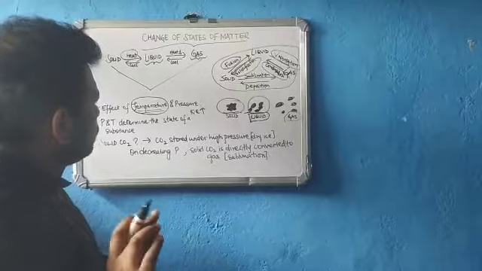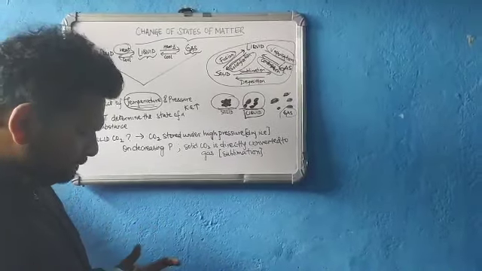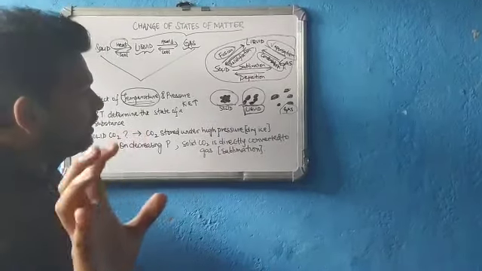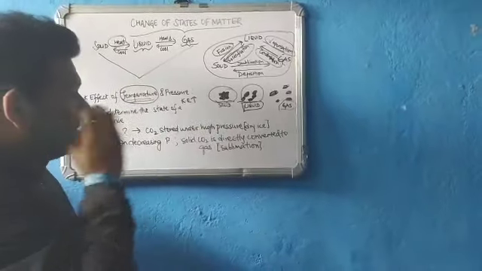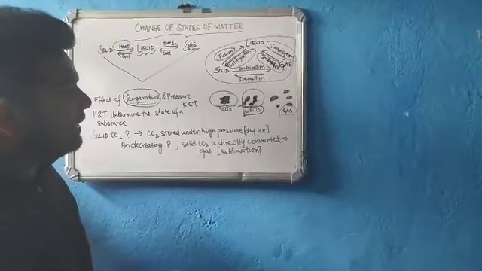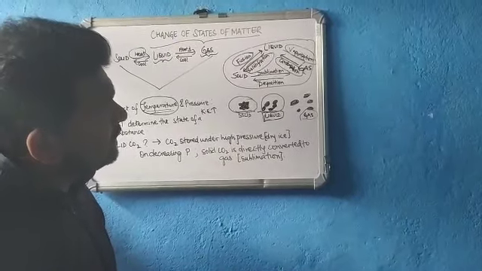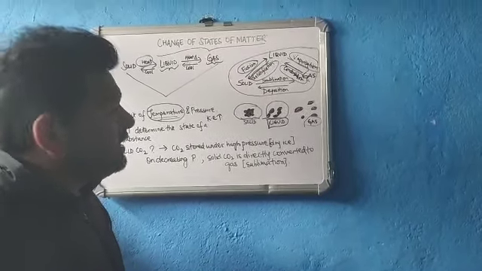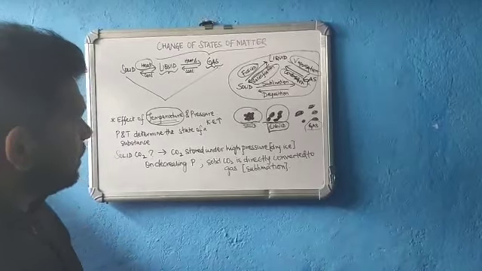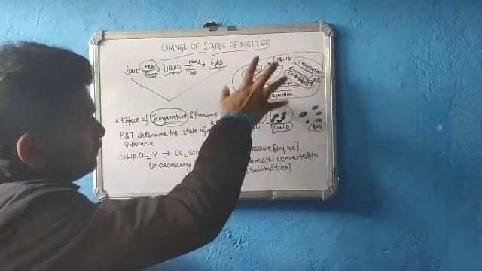Now, I have already explained how the concept of temperature works. What happens actually is that the states of matter change, and this is a very interesting point.